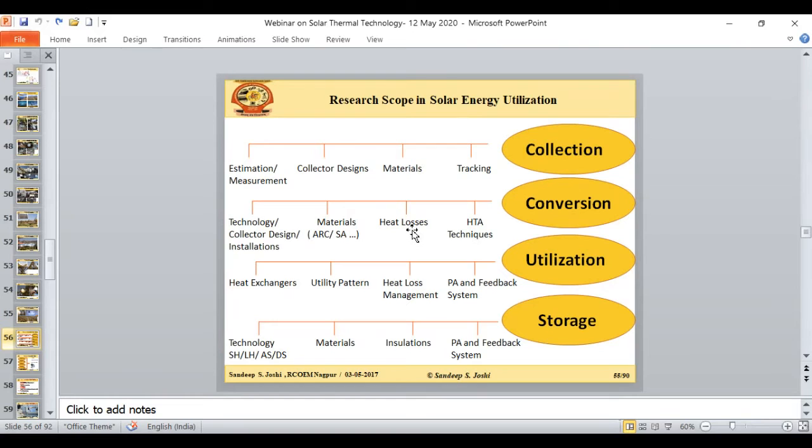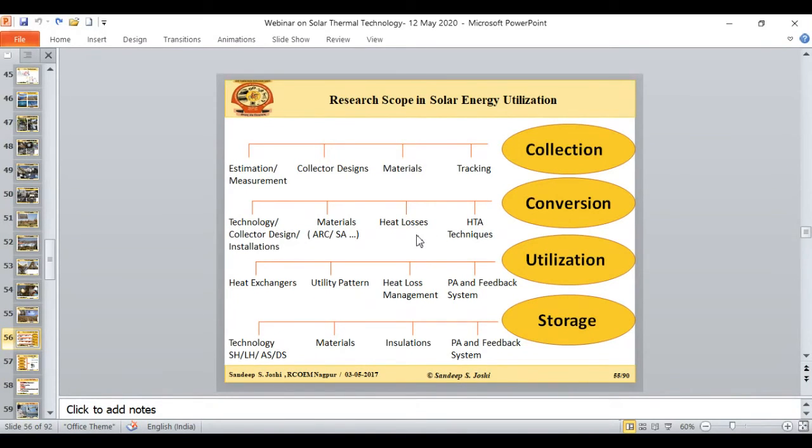Then in the conversion part, there is another area: how we can suppress the heat losses. In this, a lot of research is ongoing because if I talk about the insulation part, not all insulations are efficient in reducing the heat losses.